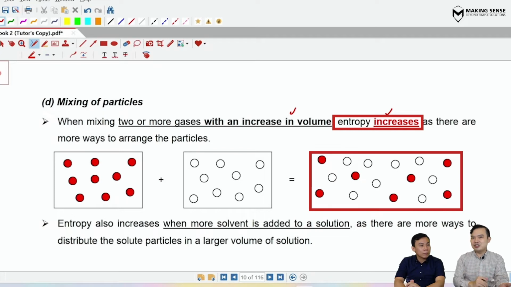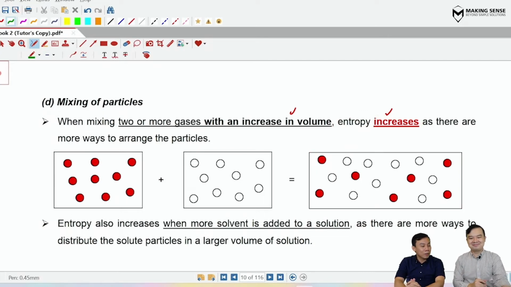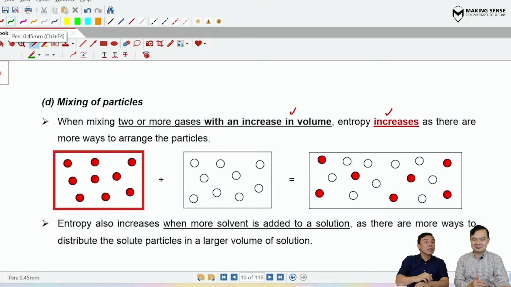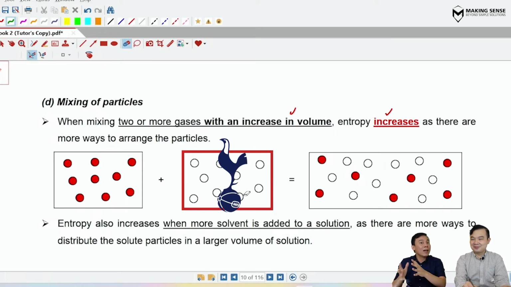Mr. Yap, another analogy, please. Okay. Now, Mr. Leong, do you like to play soccer? Not really, no. Do you watch soccer? No. Okay, good. Now, if you focus on the left box, which contains the red particles, let's say they are Liverpool players standing on one half of the soccer field. Then the white particles are Tottenham players, standing on the other half of the soccer field.